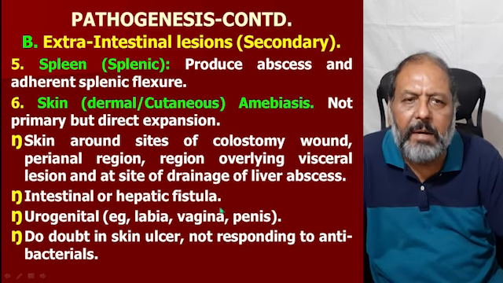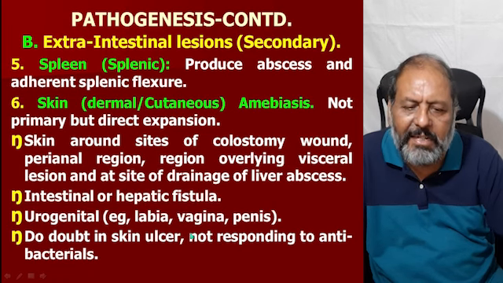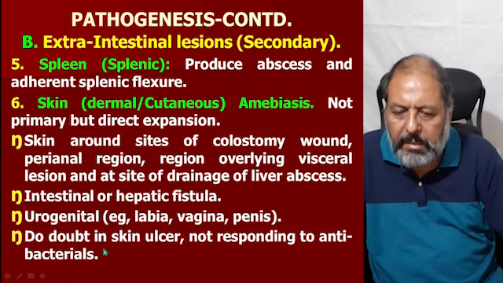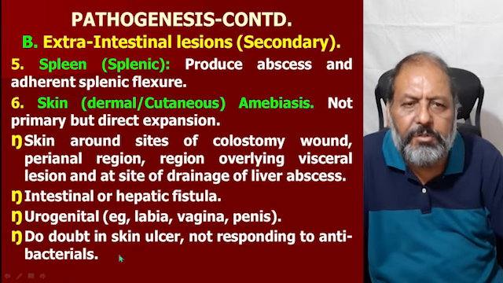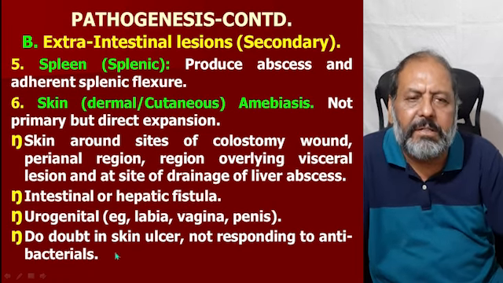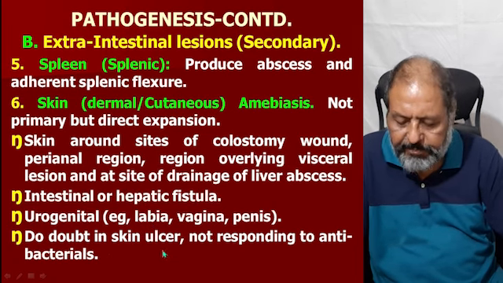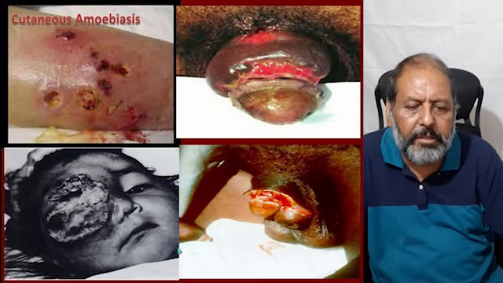Intestinal or hepatic fistula occurs. Urogenital areas like the labia, vagina, or penis can be involved. So when you are in doubt about a skin ulcer which is not responding to antibacterials, always consider that it could be an amoebic ulcer because of Entamoeba histolytica.